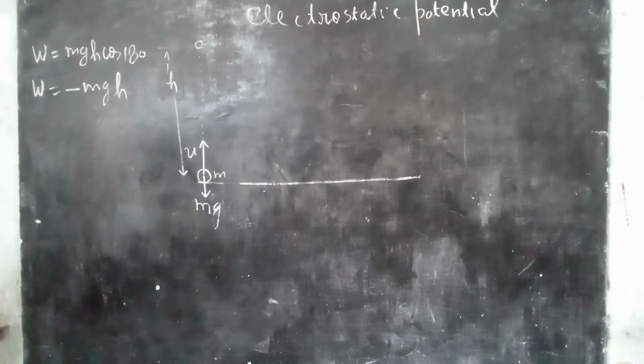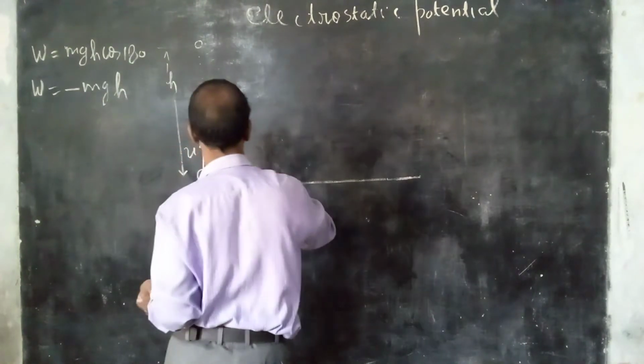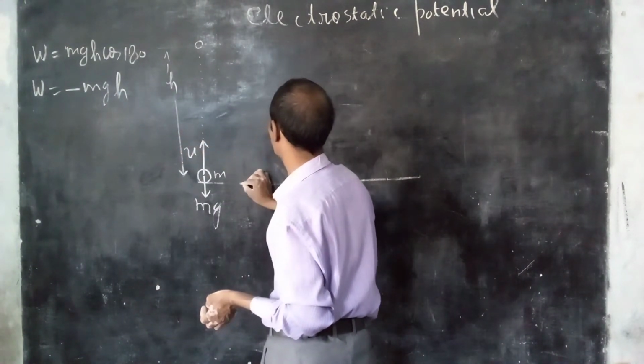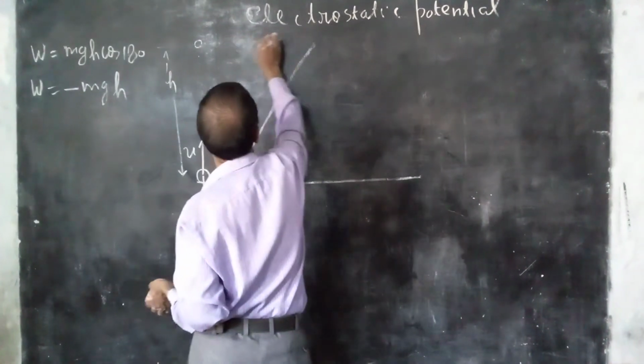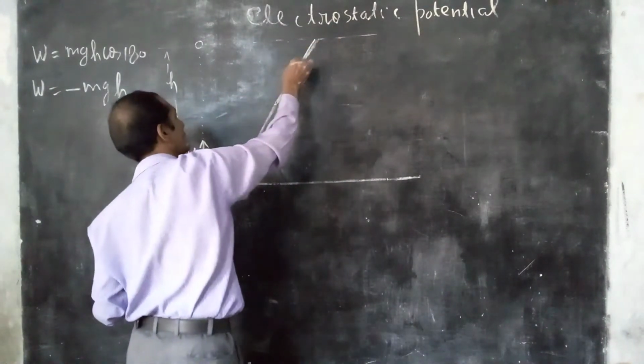Okay. We can also raise this particle along a certain inclined plane.